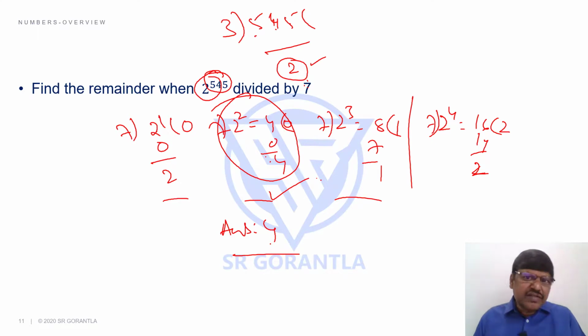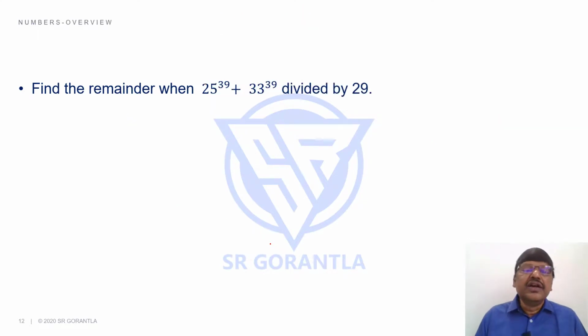We'll just see one more question, students, then we'll wind up this. Find the remainder when 25 power 39 plus 33 power 39 is divided by 29. This again was given in one of the years in the CAT exam itself.